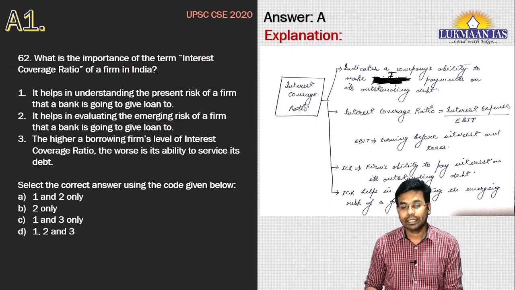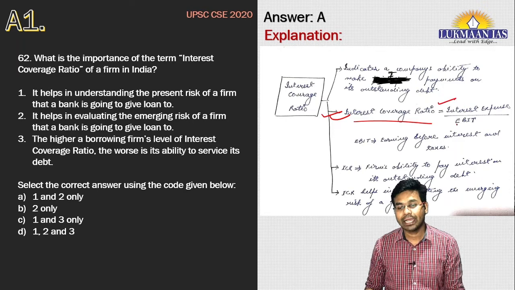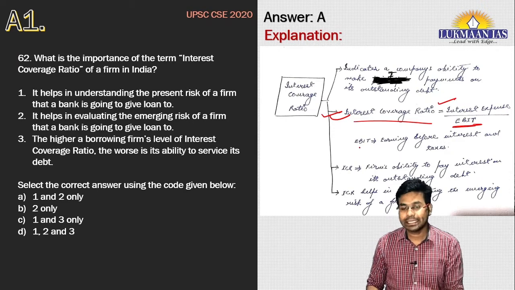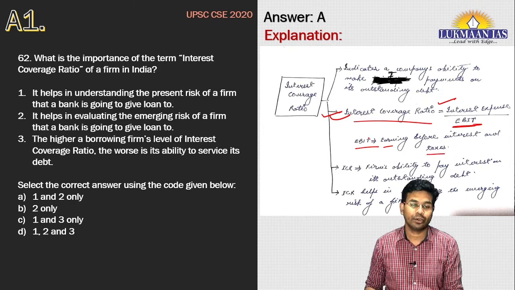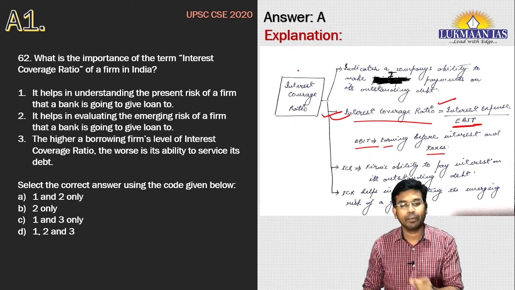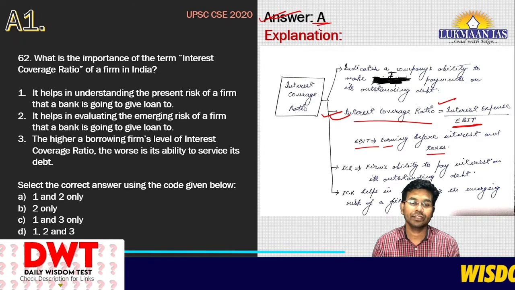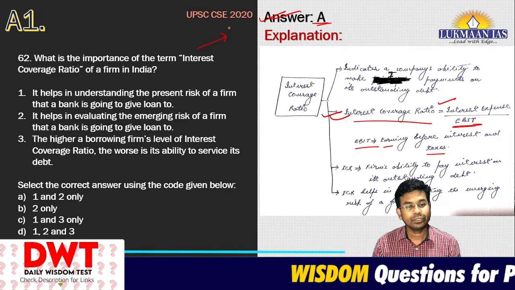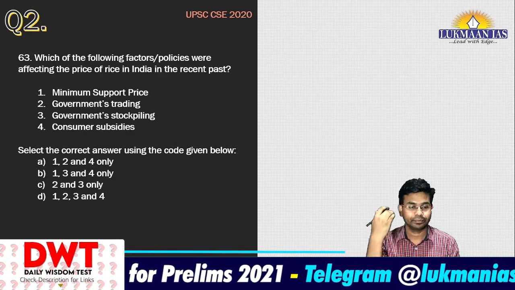And what is interest coverage ratio? Interest coverage ratio is the ratio of EBIT divided by interest expense. What is EBIT? EBIT stands for earnings before interest and taxes. In your free time you can simply pause this video and read what is written over here. The correct answer for this question is option A, and this question appeared in the 2020 prelims examination.